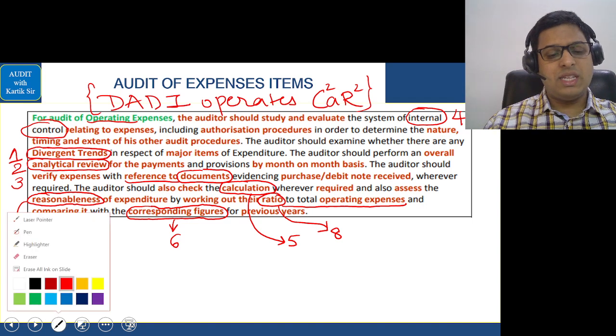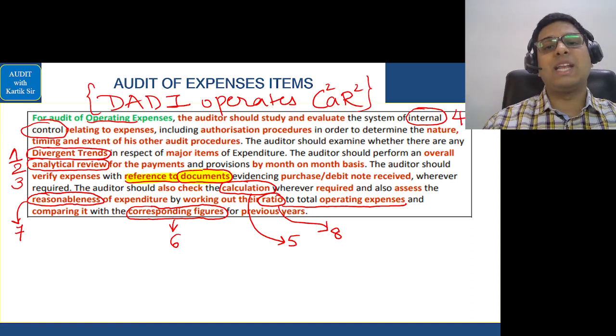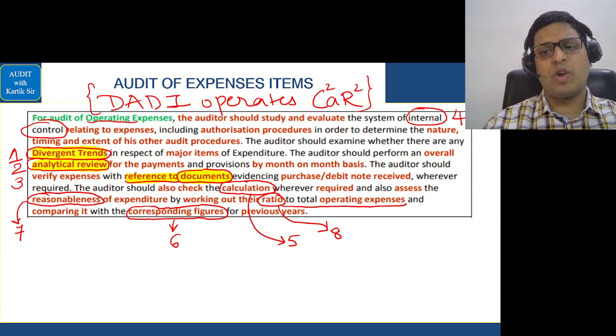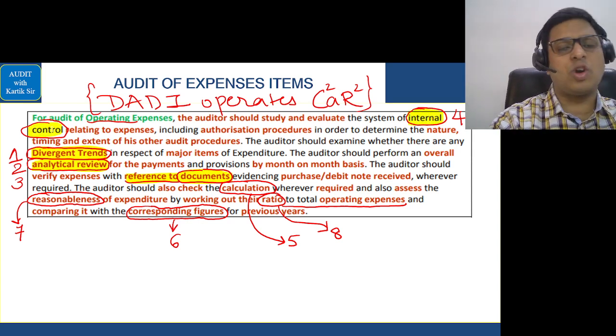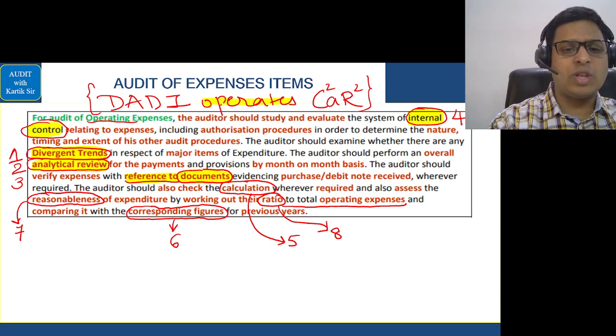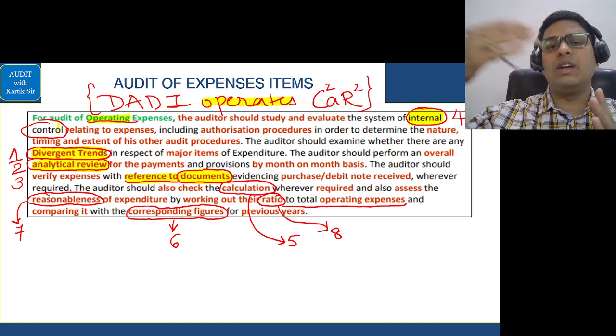So here we'll see in a flow. First, we should refer to all the documents in relation to electricity bill, in relation to salary slip of the employees. All these things we can check. We can check whether analytical procedures are taken properly or not, whether there are any divergent trends if we look at year on year trends. We should check whether internal controls are in place in relation to expenses. Now this completes your DADI. OPERATES is nothing but operates. I have used the word here so that you remember operating expenses, just to connect the question with the code.